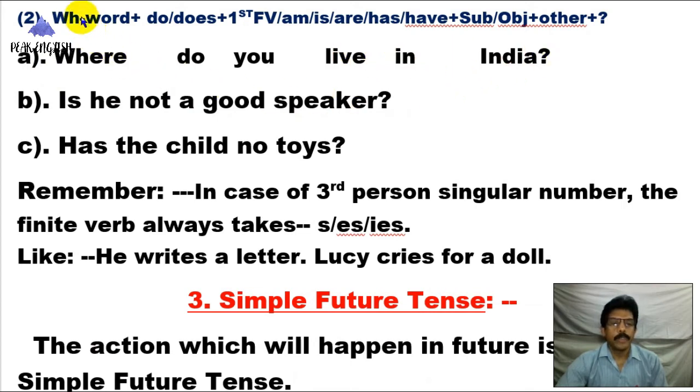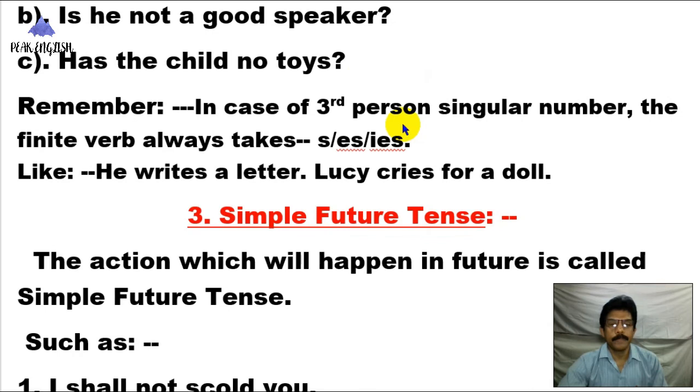Look here. WH word where, do verb do, then subject you, then finite verb live, and a preposition and other, that is India. So here, where do you live in India? Is he not a good speaker? Has the child no toys?